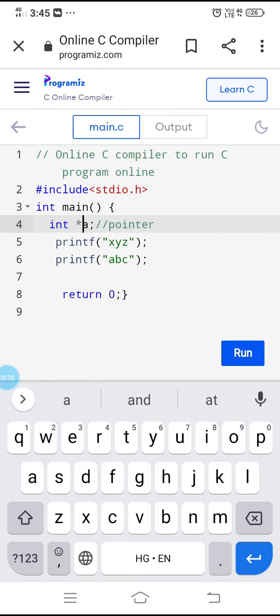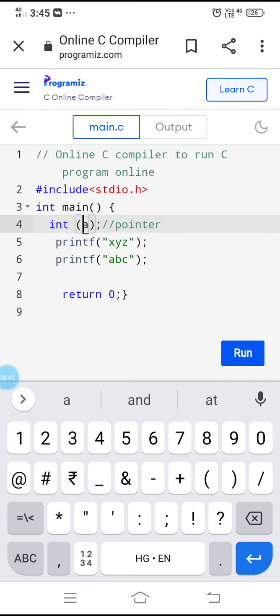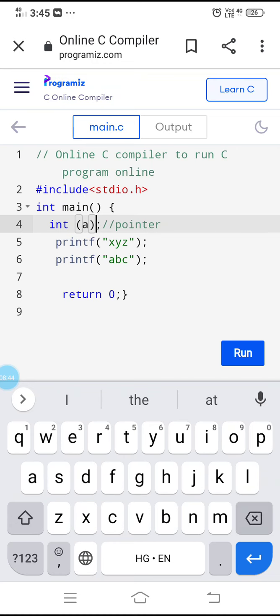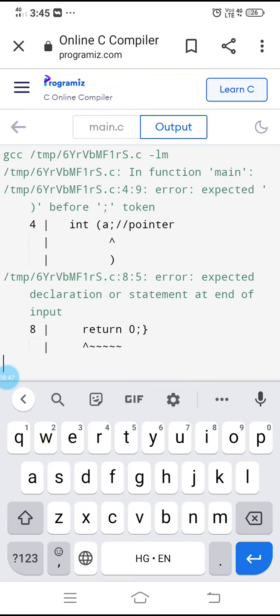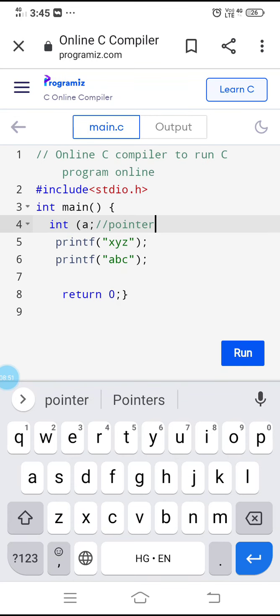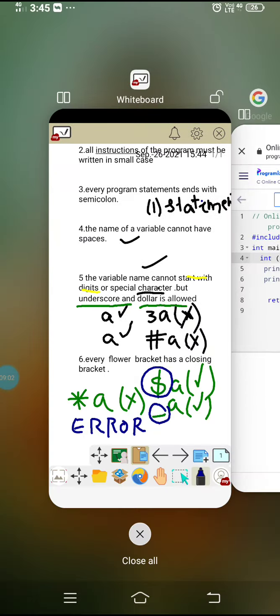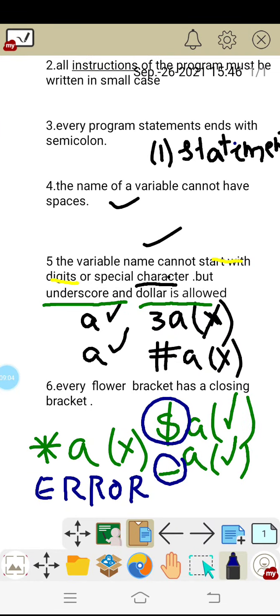There are so many other special characters. For example, bracket is also a special character. Let us run this. You will get the error because it is not going to be accepted. Actually star is also not accepted, but it is taking it as a pointer. If you want to know what a pointer is, you can go to the pointer video and easily understand it. Anyway, other than dollar and underscore, the other things are not allowed in the beginning.